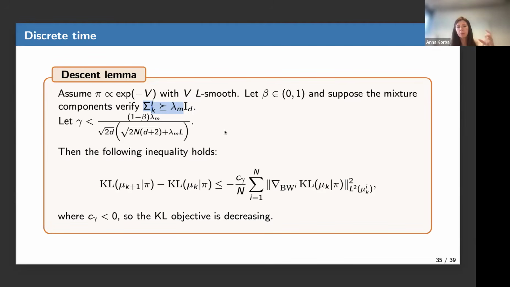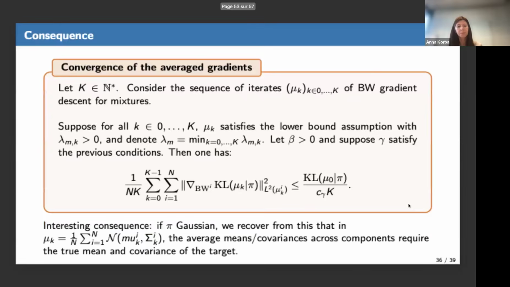Okay, so you don't want your Gaussian components to degenerate. If you pick a step size small enough, then you can show that the objective decreases at each iteration. Okay, it's because this quantity here is positive, and here you have a minus in front of it. So this is a kind of non-convex optimization guarantee that is called the descent lemma that we obtained. Here, assuming that we have the exact gradients. I don't consider Monte Carlo approximations first.